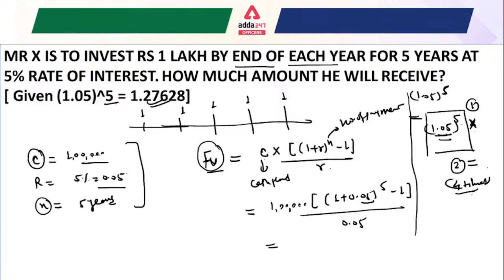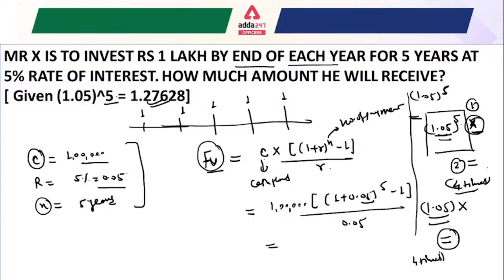So the first step, in your calculator write 1.05 and press multiplication one time. After that, if it is to the power 5, you press the equal sign 4 times.